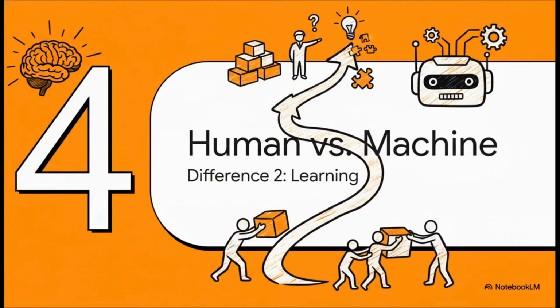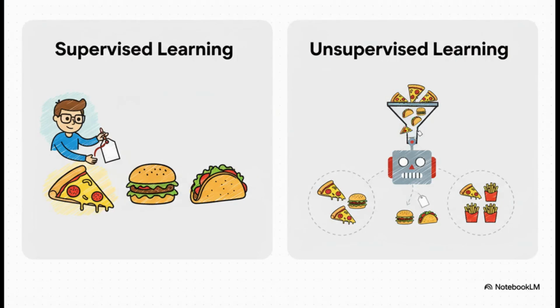The other difference, and honestly, this is the one that's a real game changer, is how they learn, and more specifically, how much handholding they need from us humans. So a lot of traditional machine learning is what we call supervised learning. It needs a human expert, a teacher, to go through and label all the data first. We have to sit there and tell it, okay, this picture is a pizza, this one's a burger, this one's a taco. It's a lot of work.